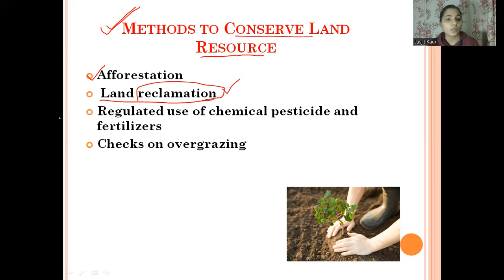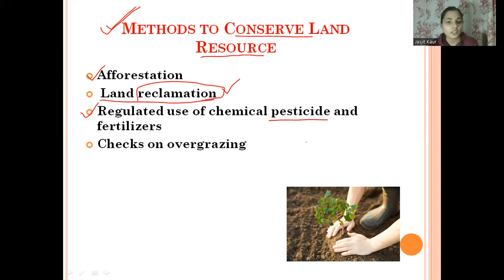And the third one is that we have to regulate the use of chemical pesticides and fertilizers. Pesticides are used by farmers to kill the insects that can destroy the plants, and fertilizers are used by farmers to increase the productivity of their crops.